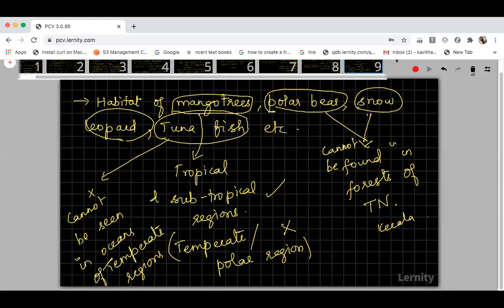And also, you know the problem of global warming. You know about global warming, right? That is the surface of Earth and atmosphere getting heated up. So the problem of global warming is affecting the distribution range of various species. That is only because of the average temperature of the Earth's surface. That's all. So we have completed the first abiotic factor, temperature.